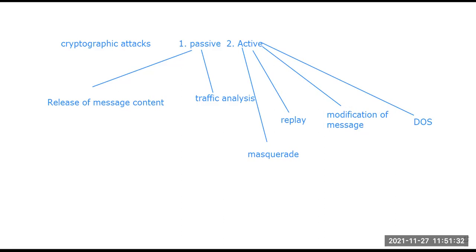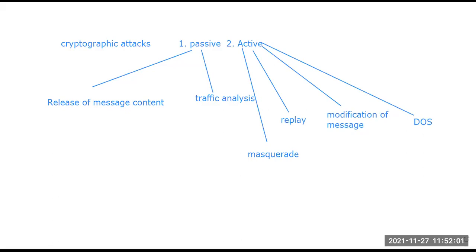So what is masquerade? In masquerade, the entity pretends, meaning the eavesdropper or the third party is trying to pretend to be the receiver. So one entity is trying to pretend to be a different entity. The eavesdropper or the forger is trying to pretend to be the receiver, right? This is the attack called masquerade.